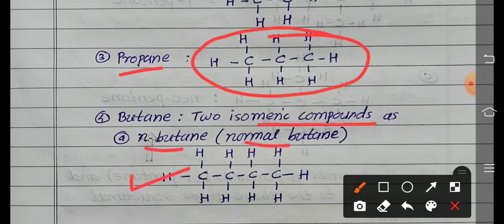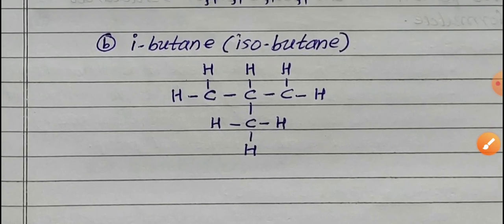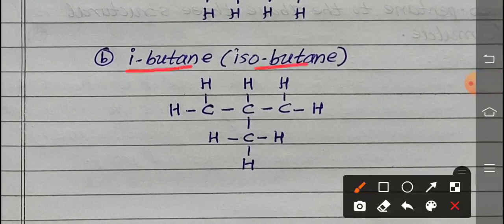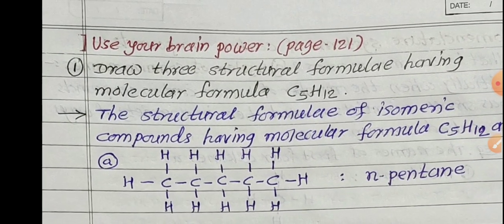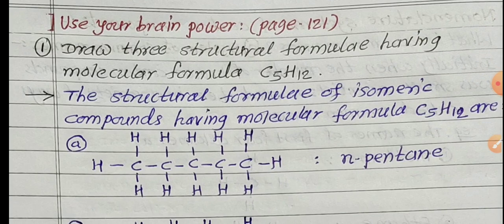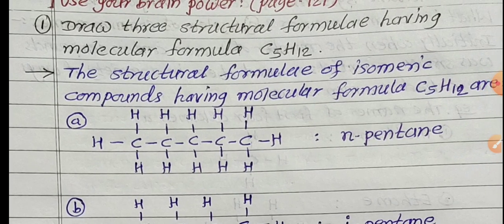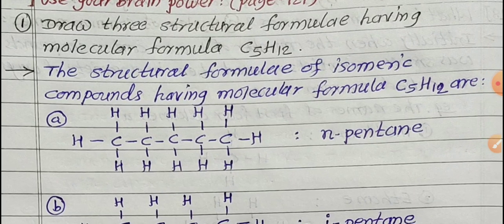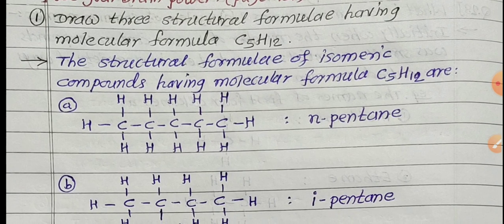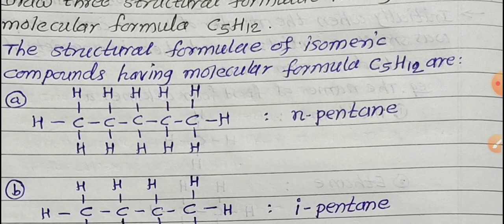means normal butane, that is showing here. And one more is that what? Isobutane, I-butane, that is showing here. Clear? This is a structure. See this carefully. Next, use your brain power. Page number 121 in your textbook. Draw three structural formulae having a molecular formula C5H12, means C5. 5 carbon means what? Pentane. The structural formulae of isomeric compounds having a molecular formula C5H12 are.